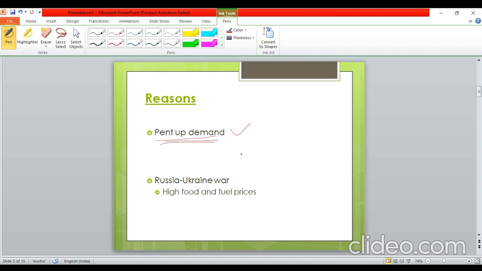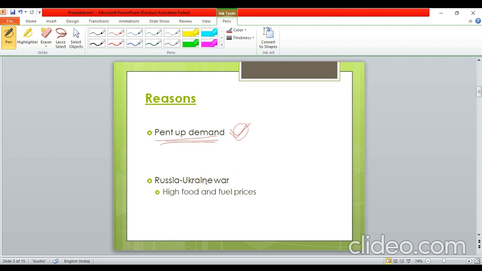But of course the supply could not catch up with the demand, because the supply disruptions kept on happening because of the multiple waves of COVID, and then the latest disruption because of the Russia Ukraine war. So because of this, there was a mismatch in demand and supply. The demand was more, supply was less, so that led to inflation. And then of course, this is, you can say, a demand side factor responsible for inflation.